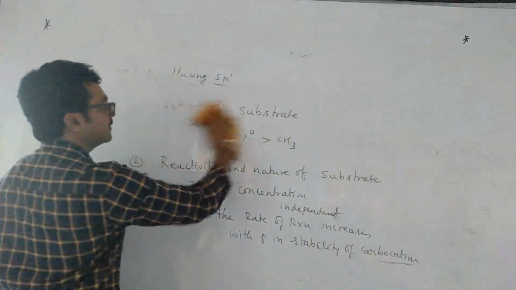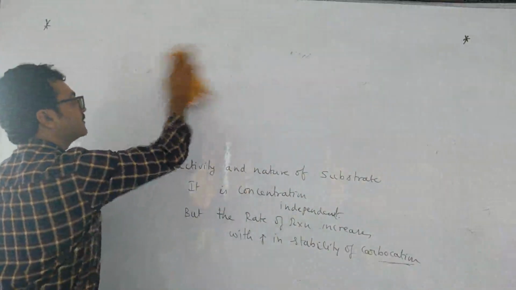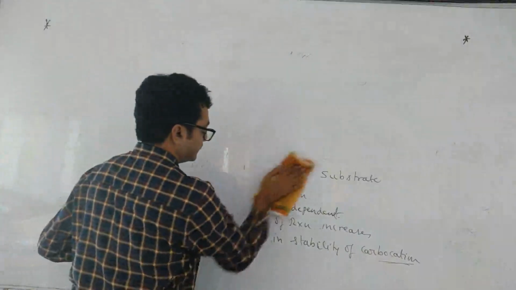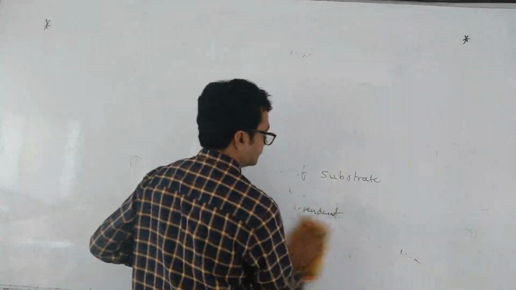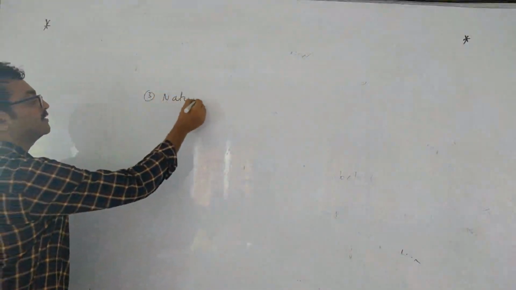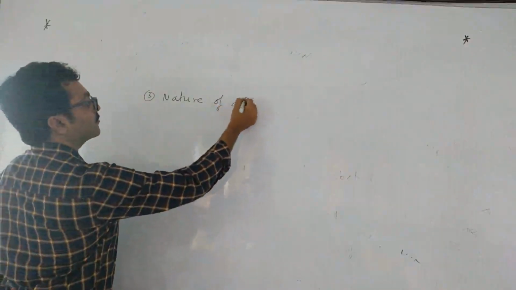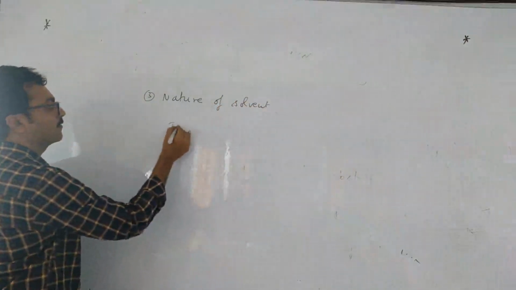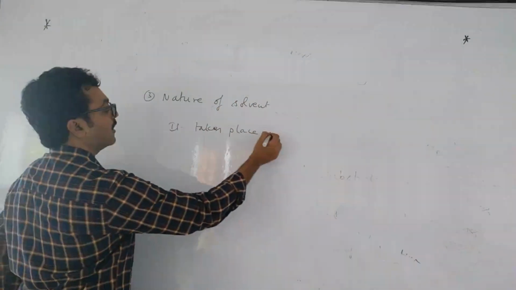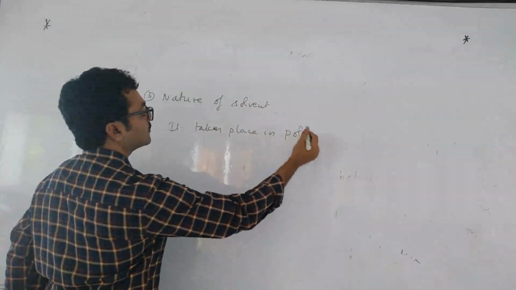Third factor is nature of the solvent. So in which type of solvents does the SN1 reaction take place? It takes place in polar protic solvents.